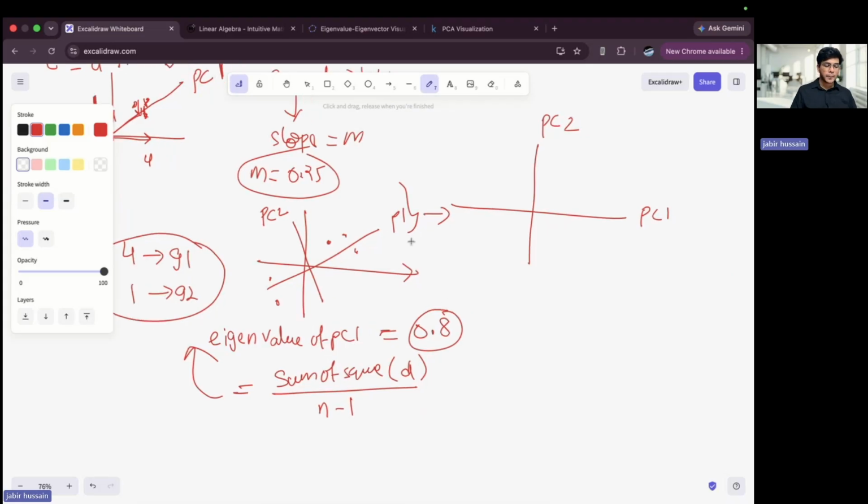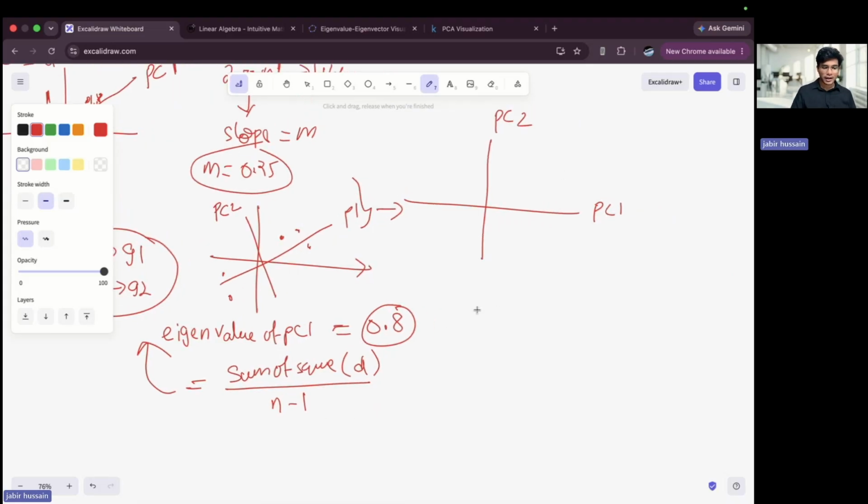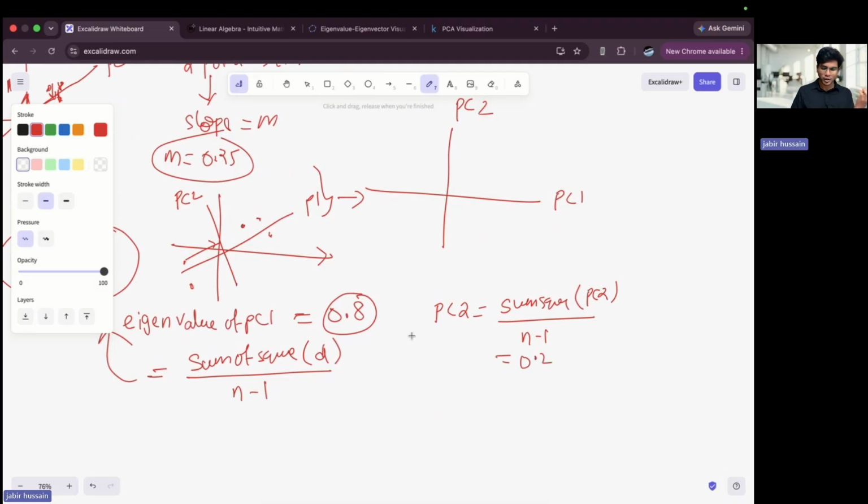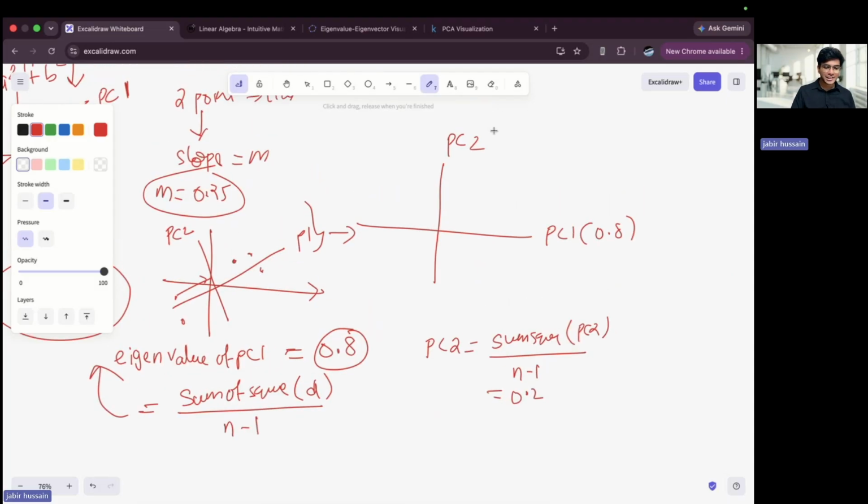For the PC2 line, we'll do the same thing. We'll draw projections on it and take the points. Again, the sum of squares of distances for the PC2 line divided by n minus 1. Let's say it is 0.2. It might not always be 1; I have taken an example. So PC1 has eigenvalue 0.8 and PC2 has eigenvalue 0.2.